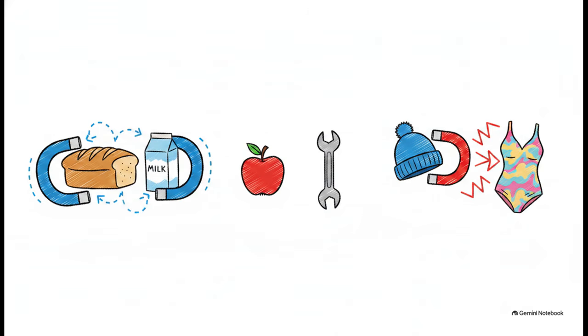And if lift is less than 1, they actually have a negative association, meaning buying one makes you less likely to buy the other. Lift is basically the ultimate lie detector for our data. It proves that the relationship we're seeing is actually real.